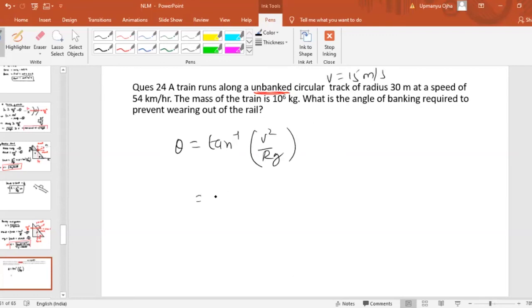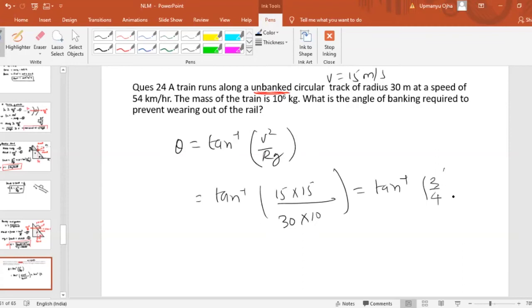So therefore theta will be equal to tan inverse of 15 into 15 divided by the radius of the circle, that is 30, and gravity is 10. So we'll get tan inverse of 3 by 4. And we know that tan inverse 3 by 4 is equal to 37 degree. So theta, meaning how much banking we should do, is 37 degree. Okay, fine.